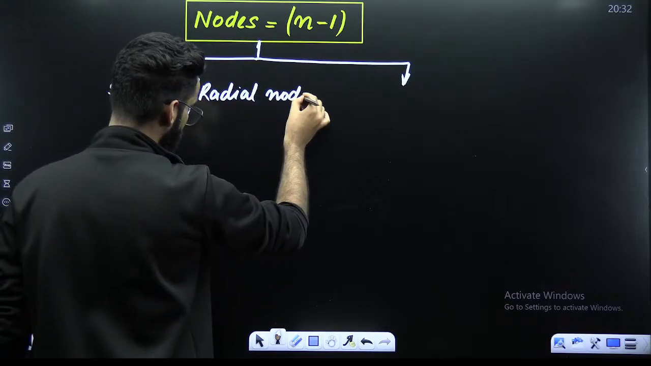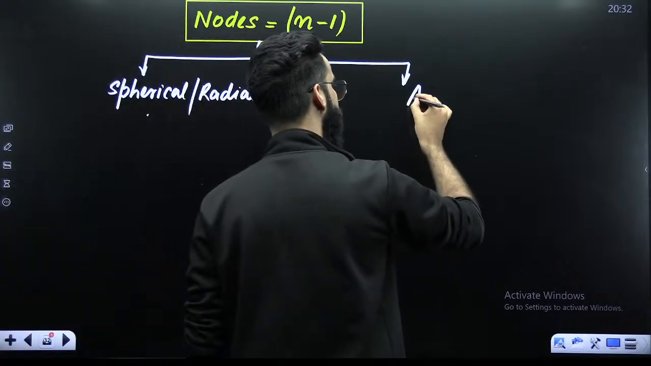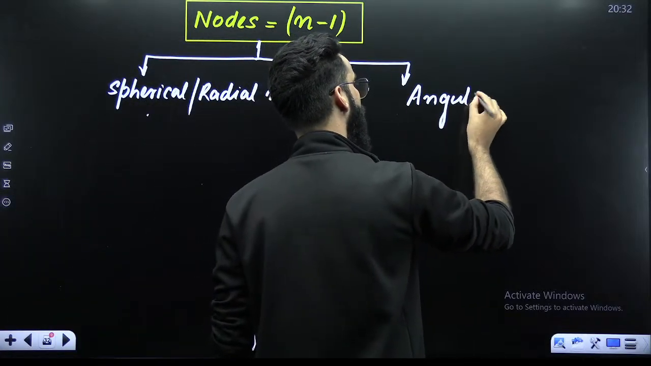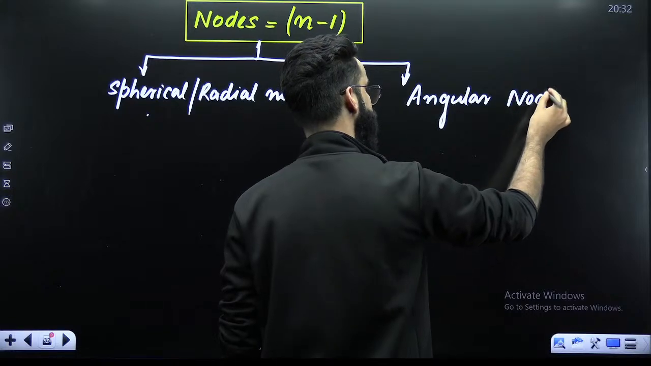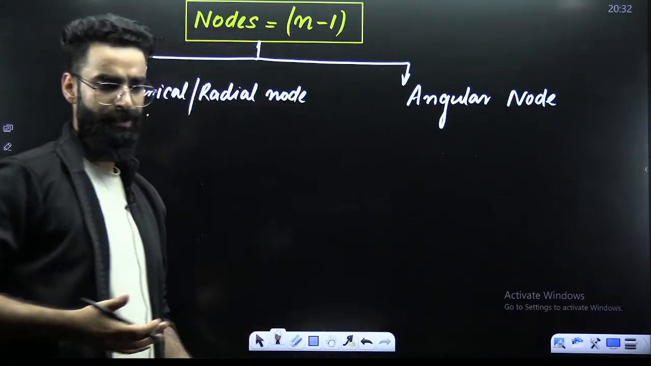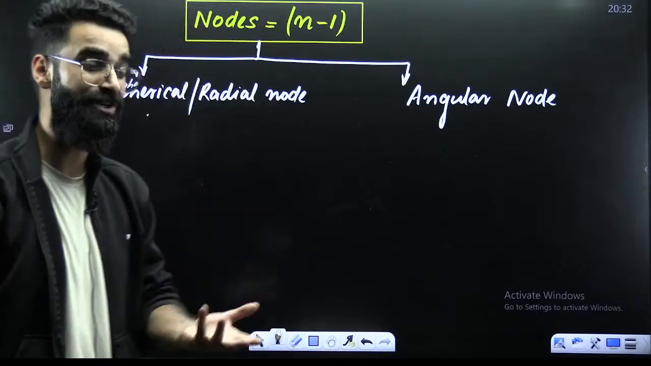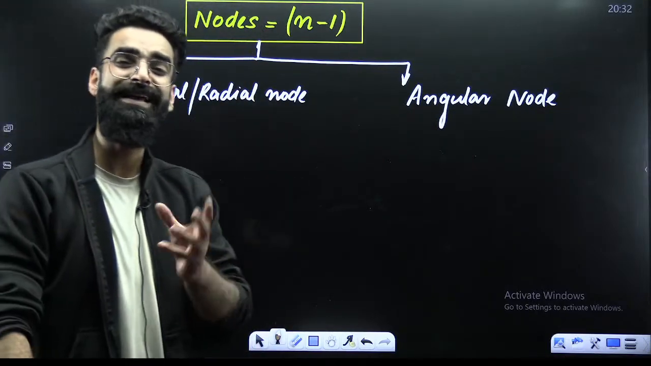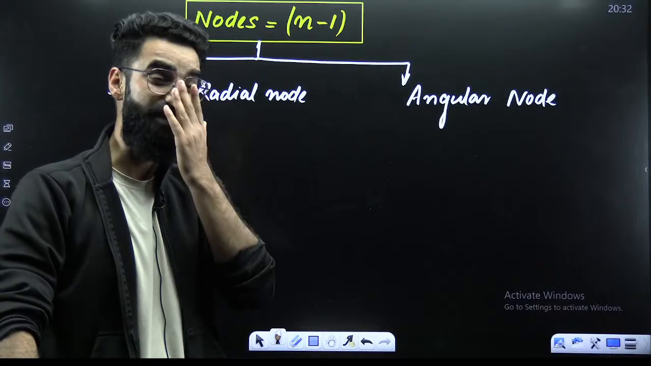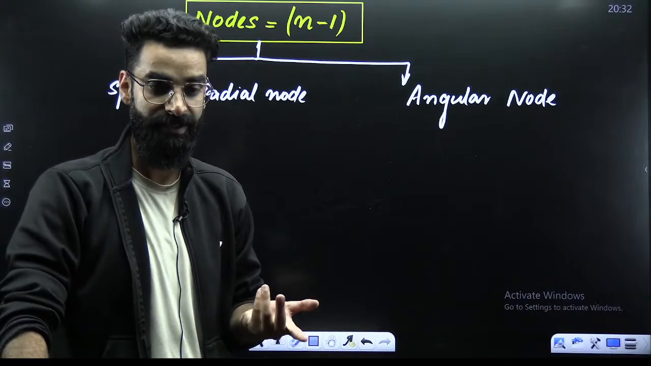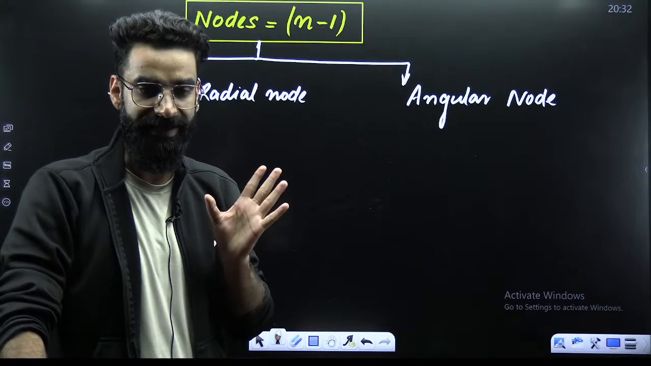Or radial node. One is called the angular node. What is the spherical node? Right now, after some time, you'll get to know it in detail. Okay, I'll show it to you properly. Spherical node is basically a spherical region around the nucleus, wherein the probability of finding the electron is 0.